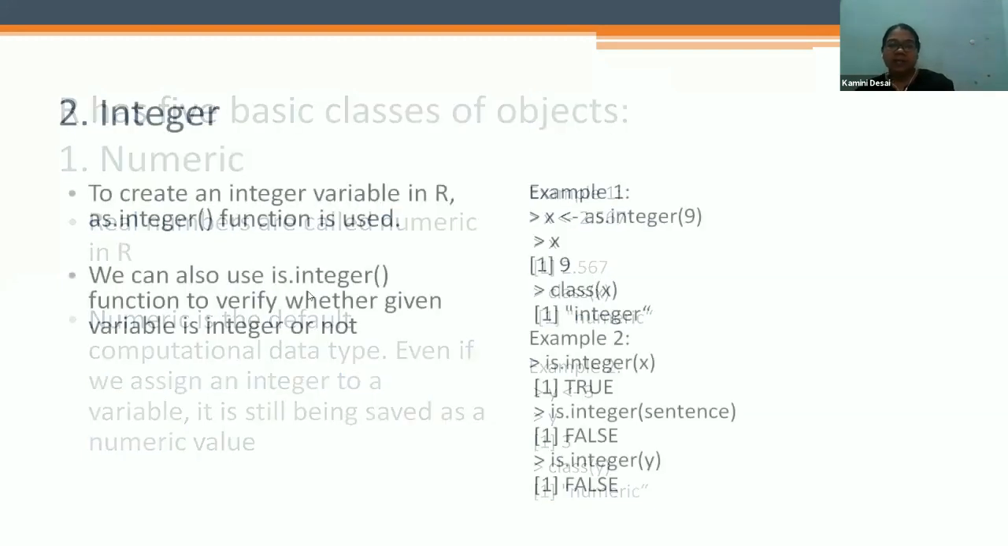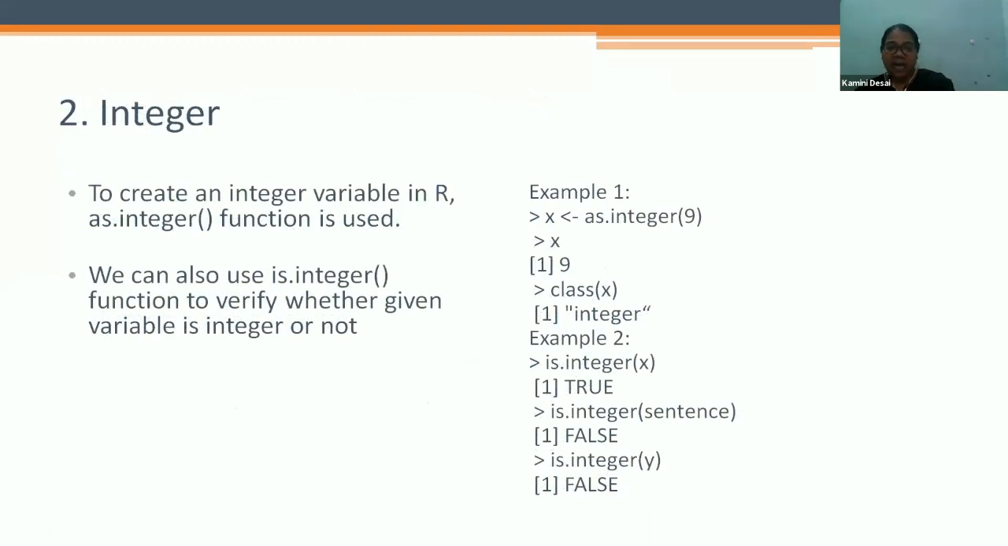Next is integer. To create an integer variable in R, the as.integer function is used. If we are using integers in R, we have to specifically give that number, which is the integer number. So as.integer is the function for that particular operation. So x is as.integer(9). If you run it, the answer is 9. If you ask for the class of that particular x, it shows it is integer, because we have already assigned x as an integer. If you are not assigning anything, it considers the class numeric.